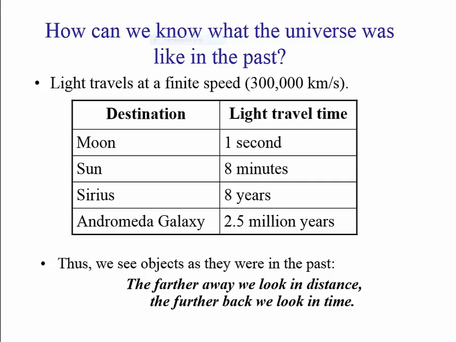We know something is out there because light from that something reaches our eye. Because the universe is about 14 billion years old, we cannot observe light coming from anything more than 14 billion years away, isn't it?